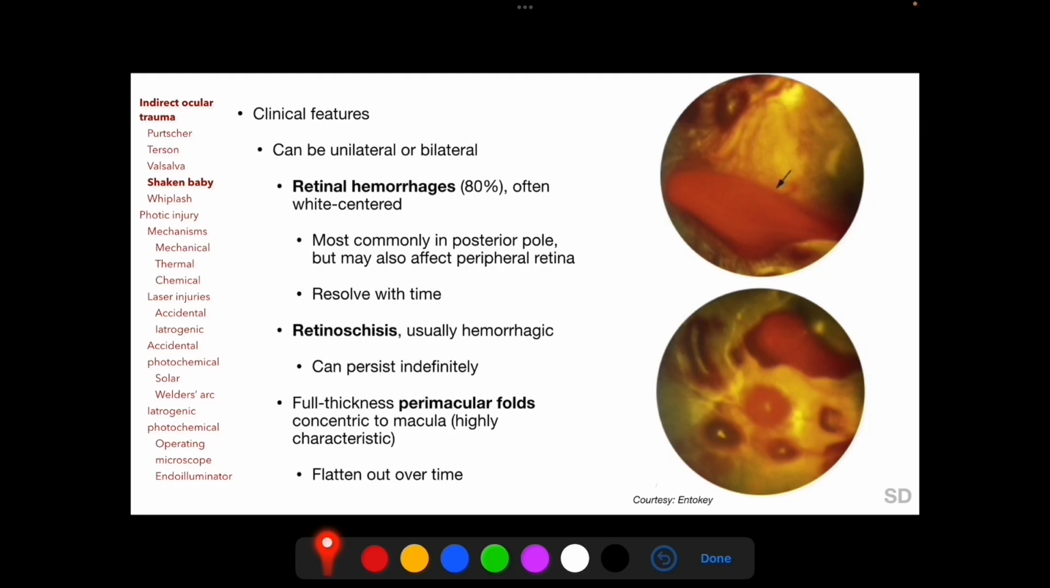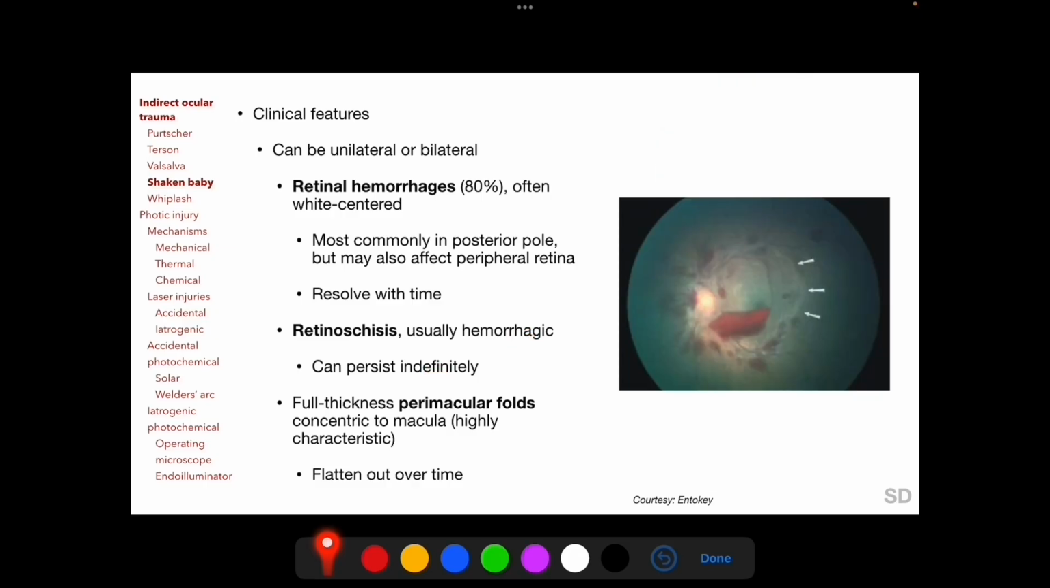Clinical features of shaken baby syndrome can be unilateral or bilateral and are characterized by retinal hemorrhages, which are often white-centered, as seen here in these two clinical photographs, which most commonly occur in the posterior pole but may also affect the peripheral retina and usually resolve with time. Retinoschisis, usually hemorrhagic, which can persist indefinitely, and full thickness perimacular folds concentric to the macula, as seen here in this clinical photograph, which are highly characteristic of this condition and usually flatten out over time.